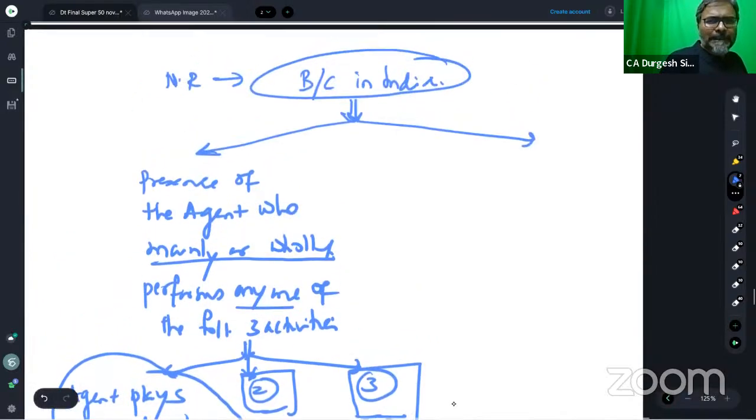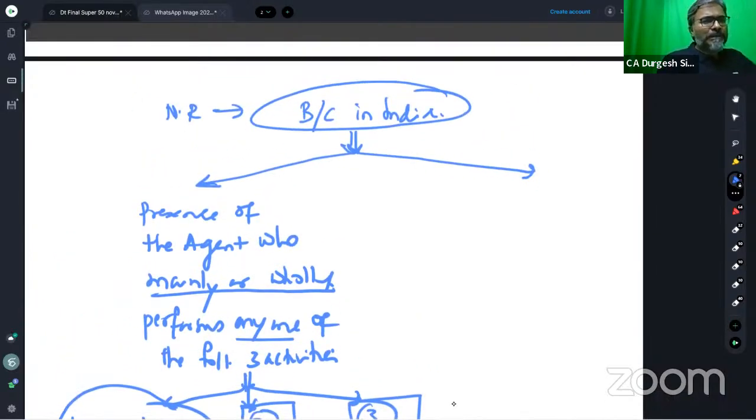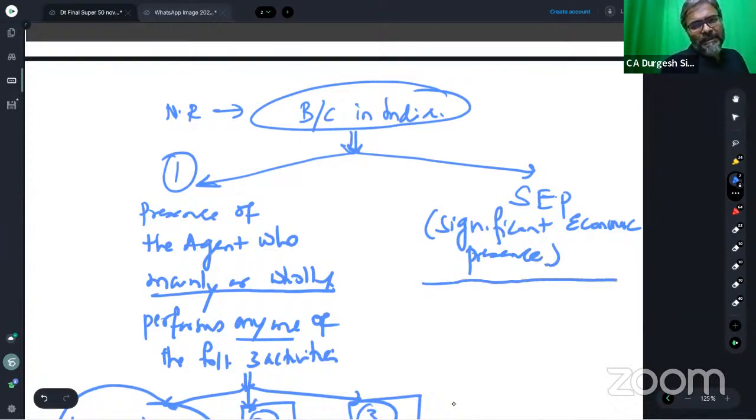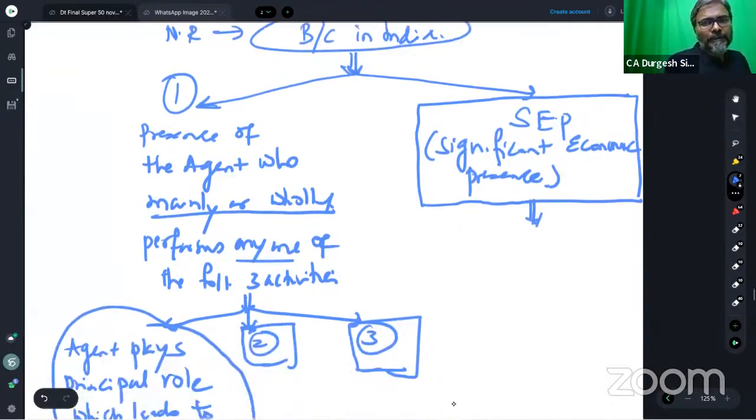Now, this is what the business connection is all about. Point number one. And students, the second point is the significant economic presence. SEP. What is SEP? Significant economic presence, students. I hope that all of you are clear.